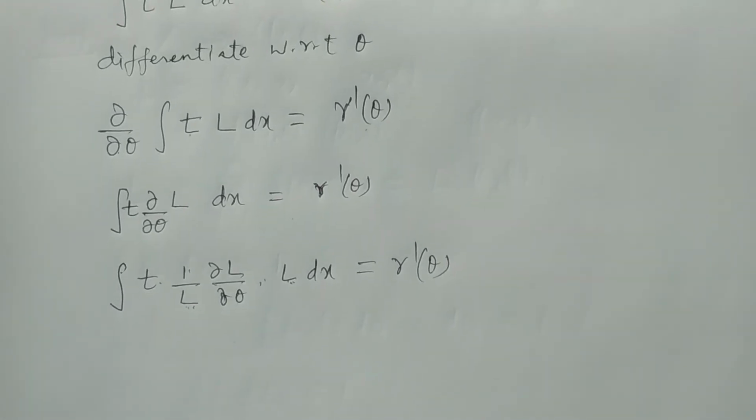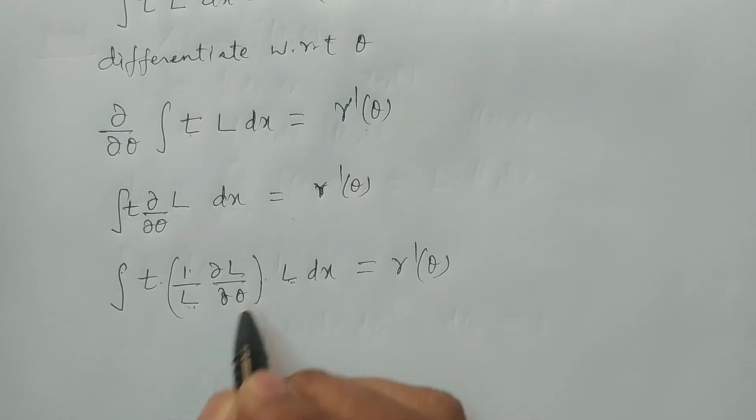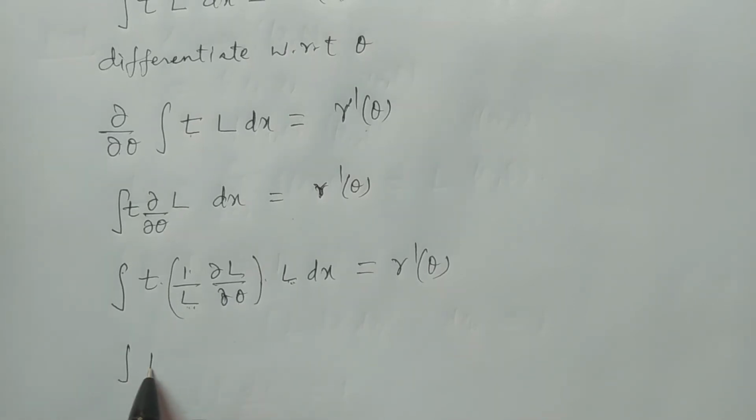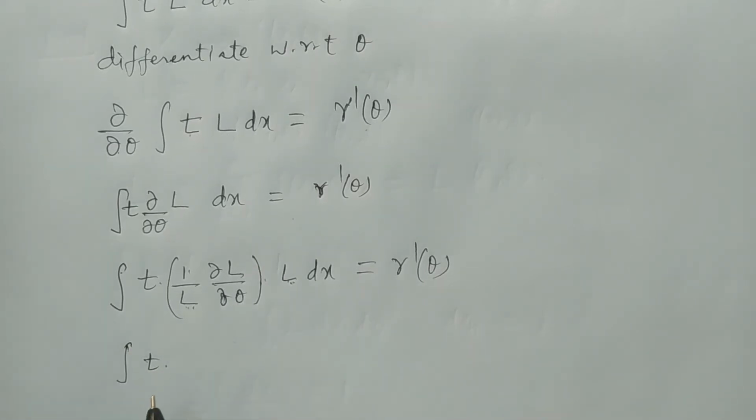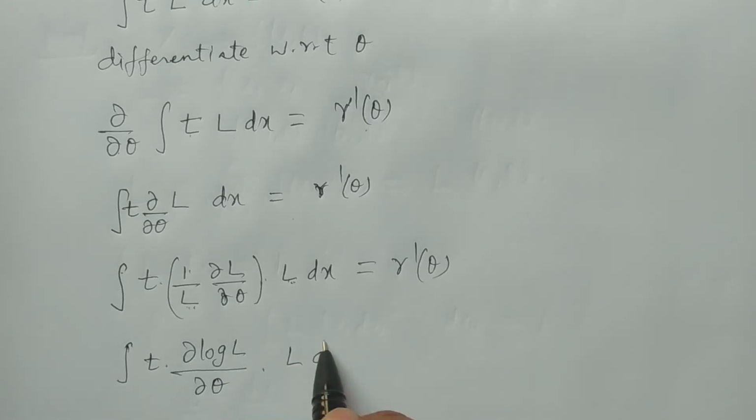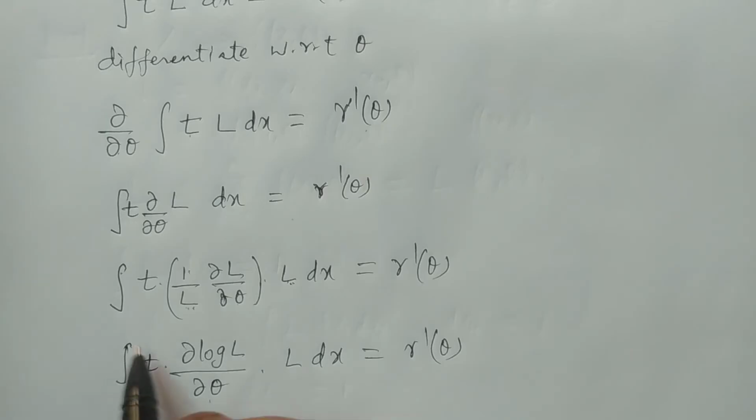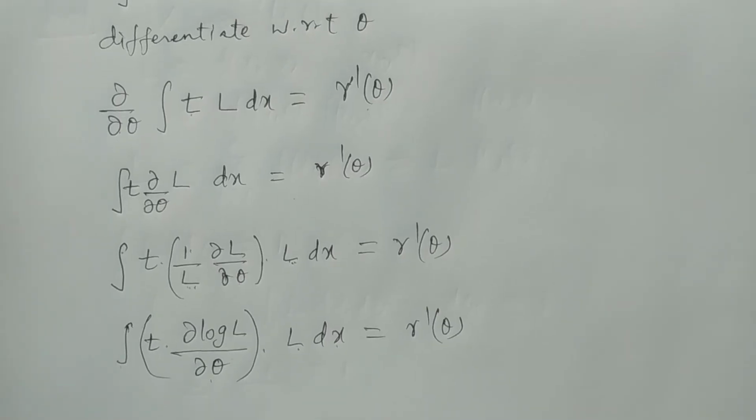Right. So what is 1 by L dou L by dou theta? That we have already discussed just 5 minutes before. 1 by L dou L by dou theta is dou log L by dou theta. This is nothing but differentiation of log L with respect to theta. Differentiation with respect to theta multiplied by L dx is equal to gamma dash theta. What is this? If you consider this as g of x, integral g of x L dx is nothing but expectation of g of x.